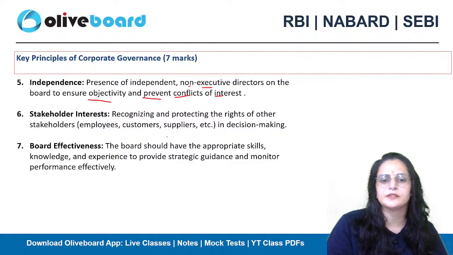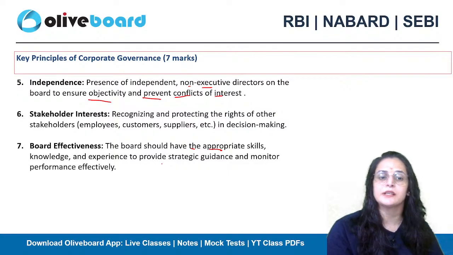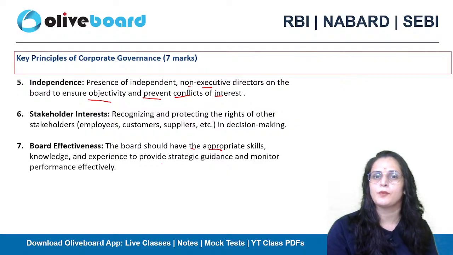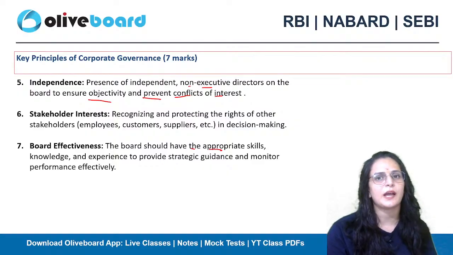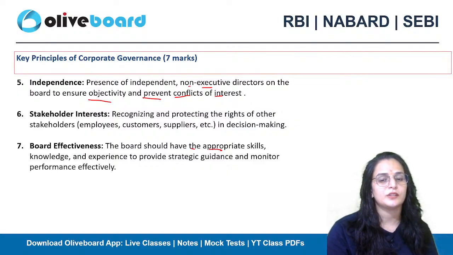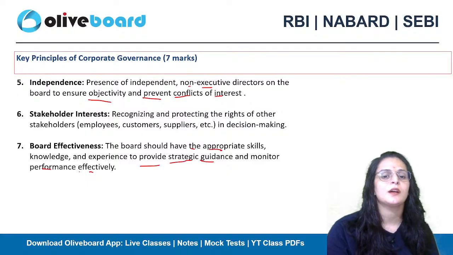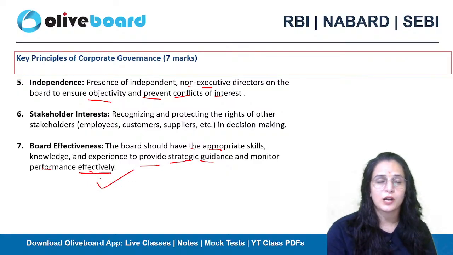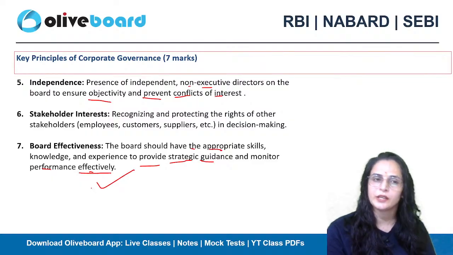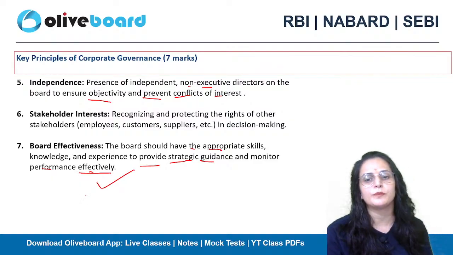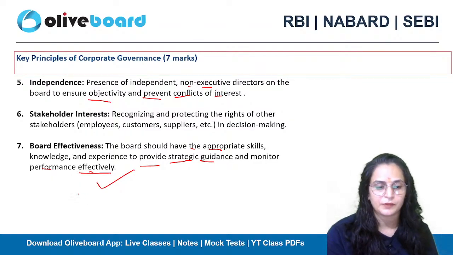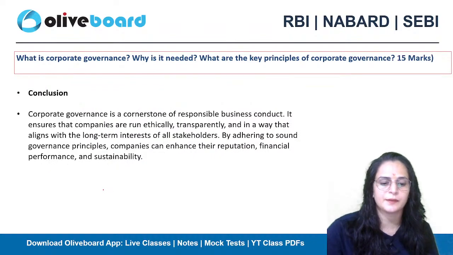Board effectiveness. The board should have the appropriate skills. The different board members should have the appropriate skills, knowledge, and experience to provide strategy, guidance, and monitor performance effectively, like how the different individuals are working. Their performance should be evaluated effectively. Next is the conclusion.